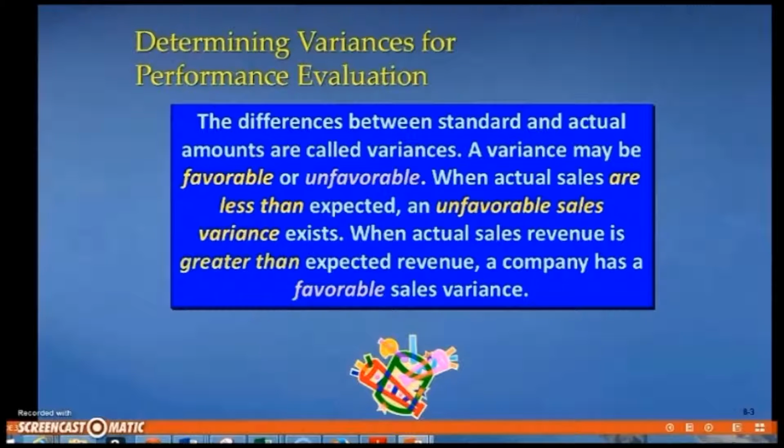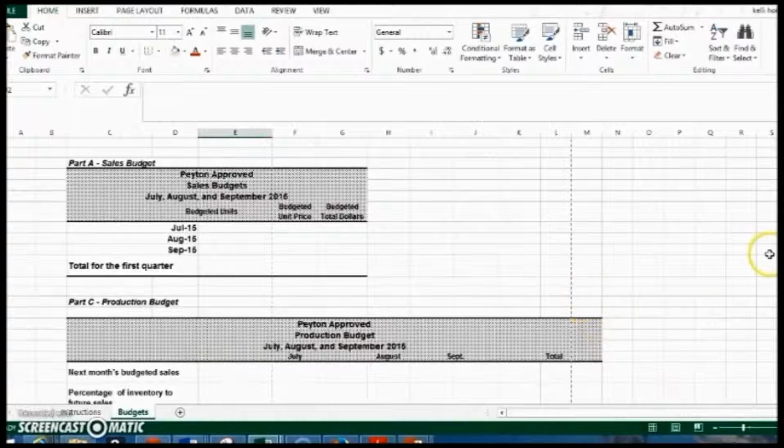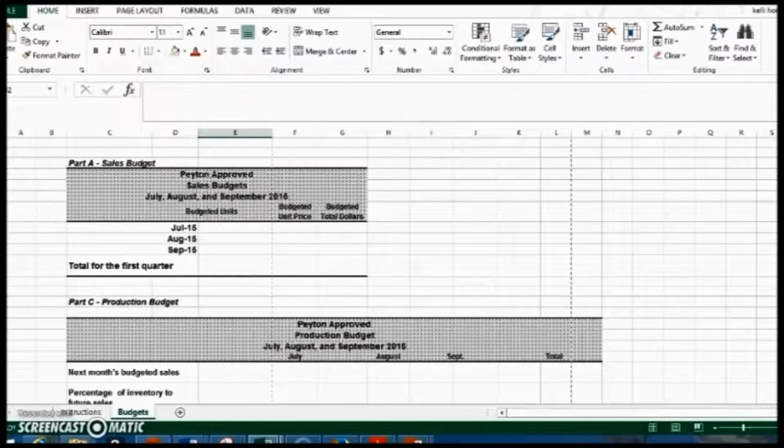So, having said that, let me pull up your student workbook. Here we are. So here is your student workbook where you're going to go in and prepare your budgets, and you see right here in front of us, the very first one is the sales budget. So I'm going to help you go ahead and get July completed here. In the first cell, it's asking us to input the budgeted number of units.